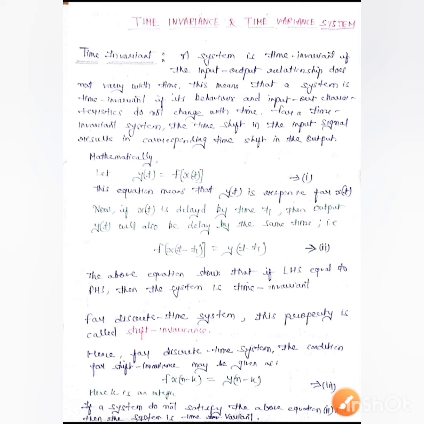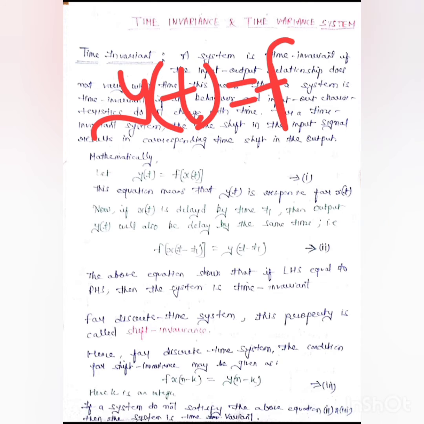So here we have the expression: y of t is nothing but a function of x of t. Obviously our output will be produced in response to the input. Hence this is the equation. What is time invariant? If there is a time shift in input, then that corresponds to the time shift in output.